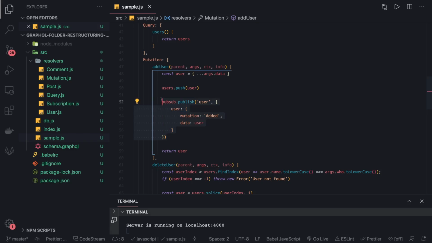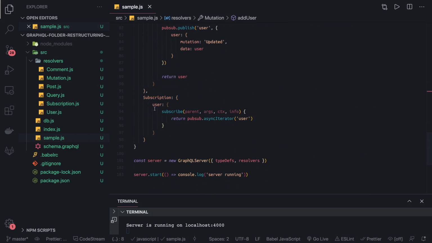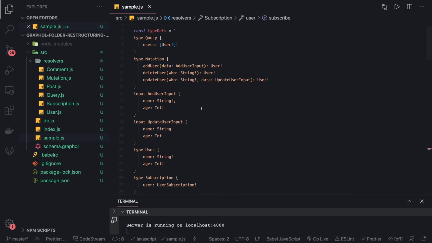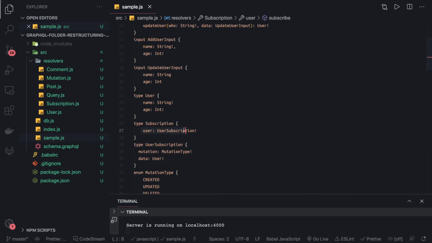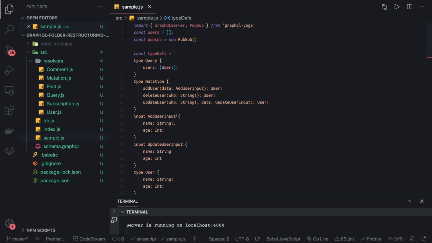So once you start this application, once you do all these mutations like add user, delete user, update user, and if you are listening for this subscription, which is just returning a simple payload. If you see this on the top, the subscription is just returning the user subscription payload. So if you start listening for all the events coming for the user subscription, you will receive this payload with the mutation and user data. Okay, just another example to explain and make it more clear.